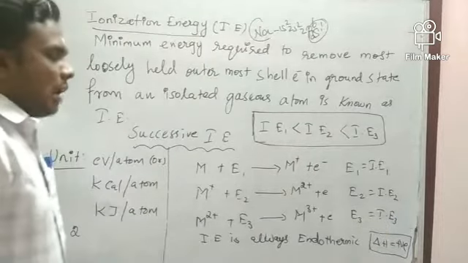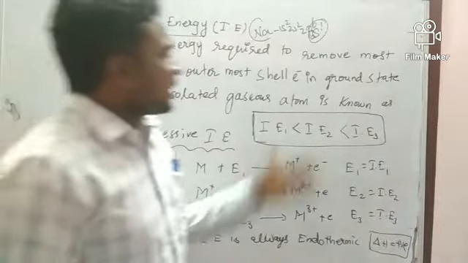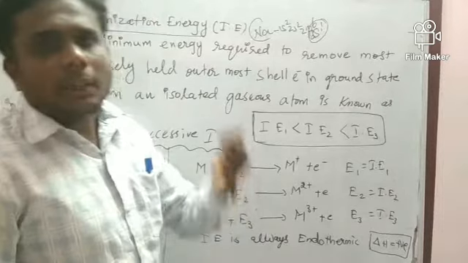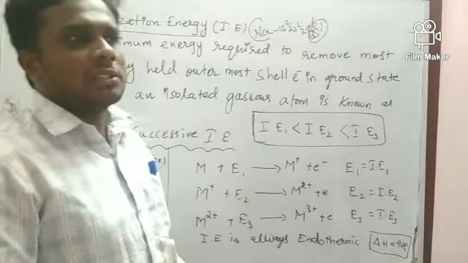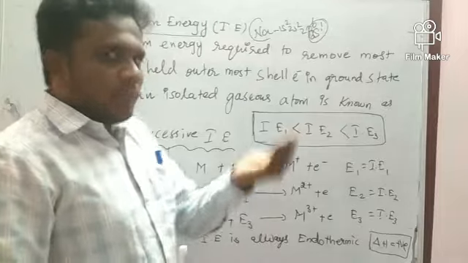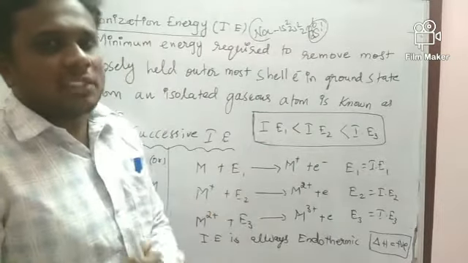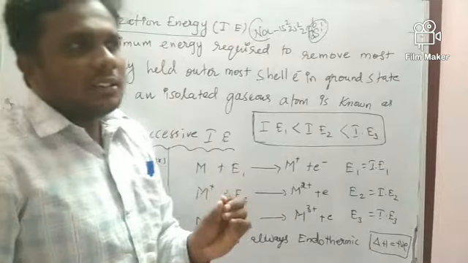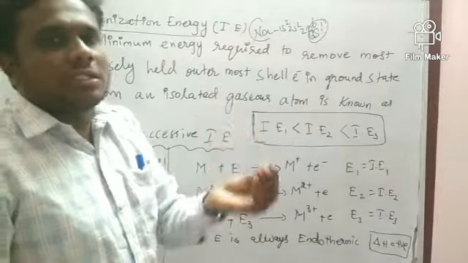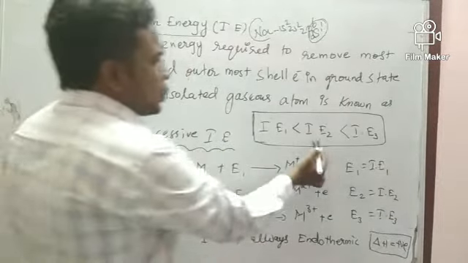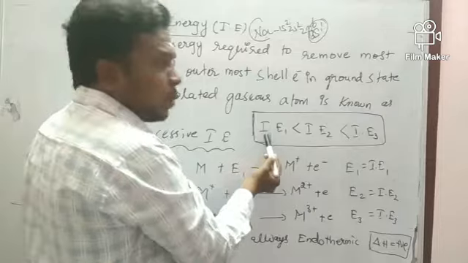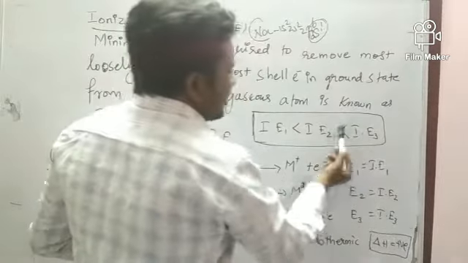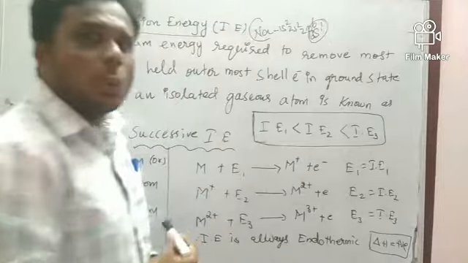Here you have to remember that every successive ionization energy is greater than the previous one. Ionization energy 2 is greater than ionization energy 1. I will tell you the reason. In the same way, ionization energy 3 is greater than ionization energy 2 and ionization energy 1.